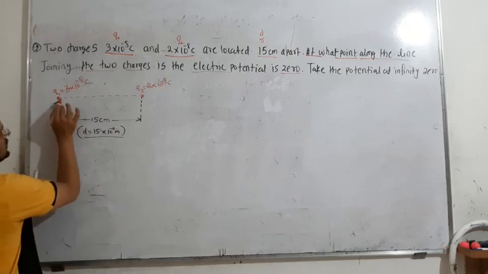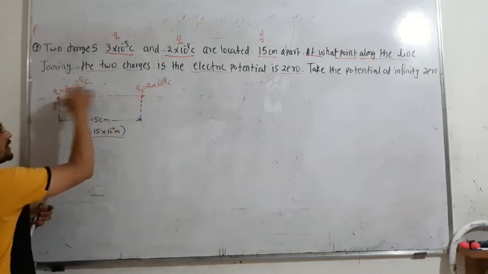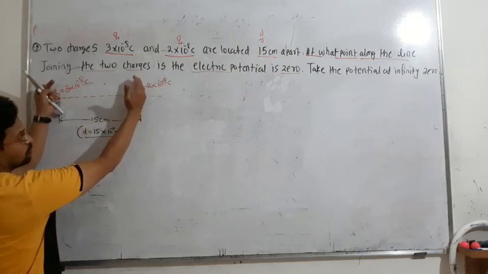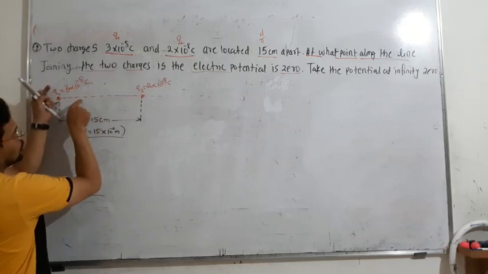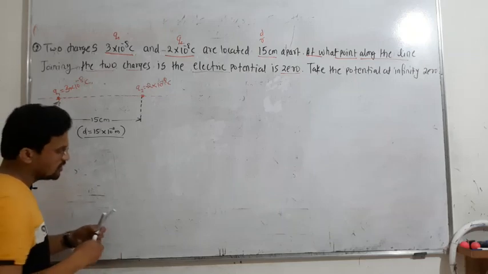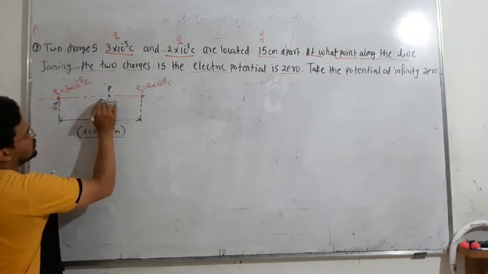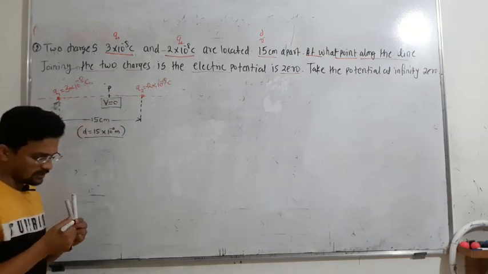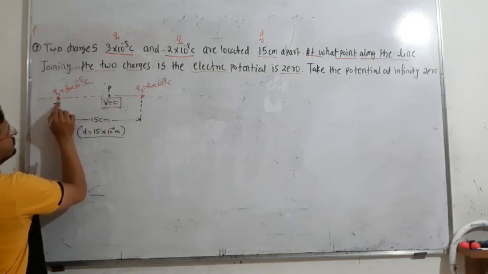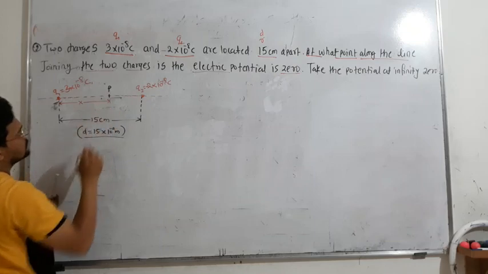So this is the line which joins the charges Q1 and Q2. At what point between the two charges is the total potential 0? That means potential due to this charge plus potential due to this charge must be equal to 0. So I will consider that point is located here, P. At this P point potential is 0, it is given. So suppose the P point is located at a distance of x. I will mention here the distance x.